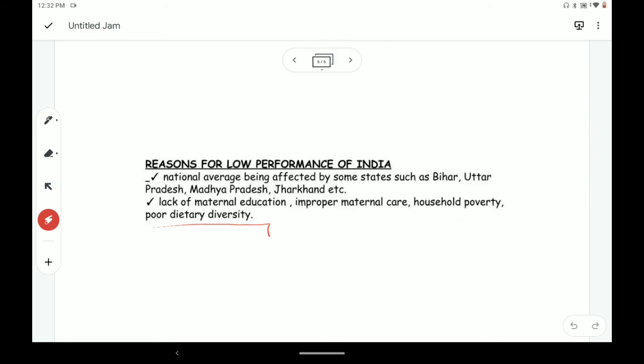And poor dietary diversity. So we know that India has also released the National Food Mission for giving food to all the poor people, so that everyone in India can eat. We all know that the National Food Mission is doing good work, but since we have a long way to go, we have to work much harder, so that food security in India can reach its heights, and we can perform better in the Global Hunger Index, and we can eliminate hunger from our country by 2030. So this was everything about the Global Hunger Index.